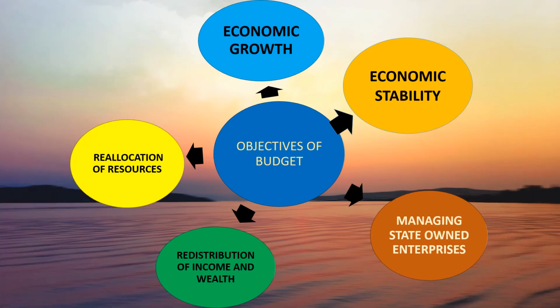Now, we need to know the objectives of the government budget. That is, why the government plans out for the economy, what are the motives to be fulfilled. So the objectives are economic growth, economic stability, managing state-owned enterprises, redistribution of income and wealth, and reallocation of resources.